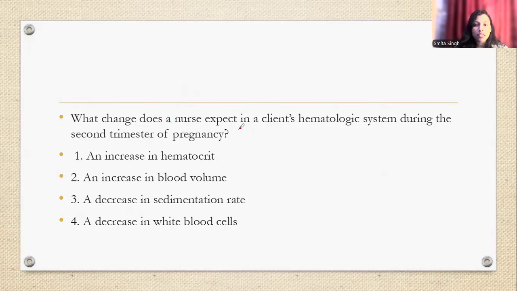What changes does the nurse expect in a client's hemoglobin system during the second trimester of pregnancy? ऐसे क्या changes होते हैं blood में? See, प्रेगनेंसी में क्या होता है? हीमोडाइल्यूशन होता है, everybody knows.